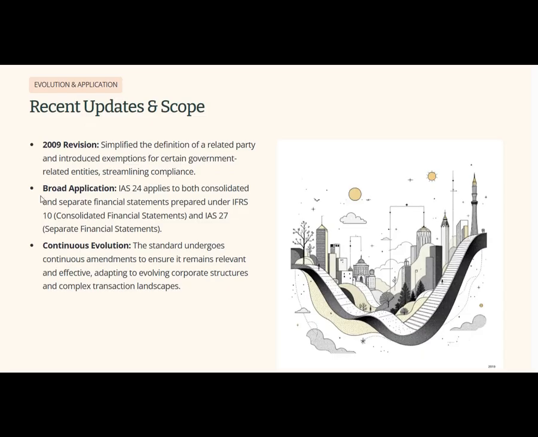Recent updates and scope: IAS 24 has evolved over time. In 2009, the definition of related party was simplified and some exemptions were added for government-related entities to make compliance easier. IAS 24 applies to both consolidated and separate financial statements under IFRS 10 and IAS 27. I will make separate videos on these two as well. It continues to evolve, adapting to modern corporate structures and complex transactions to stay relevant in today's business world.